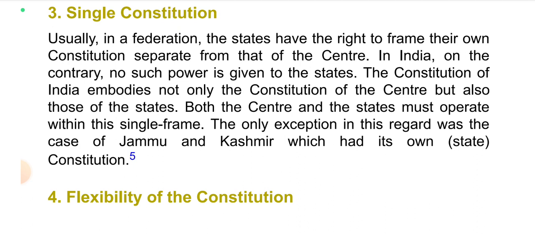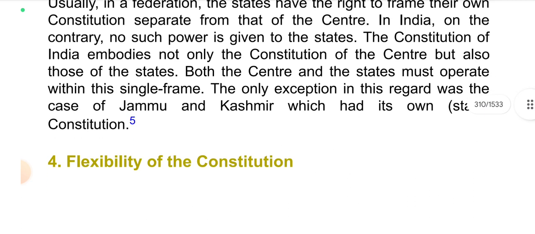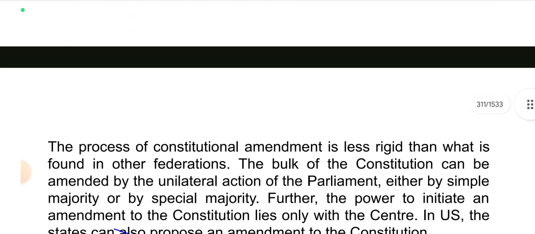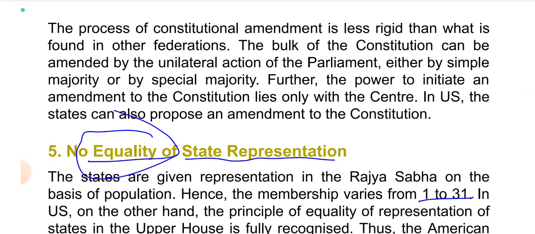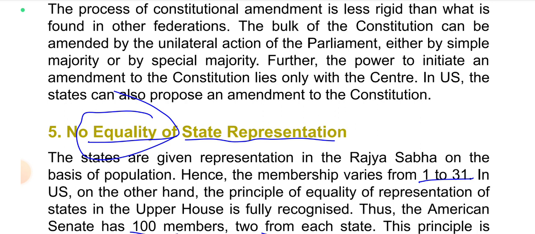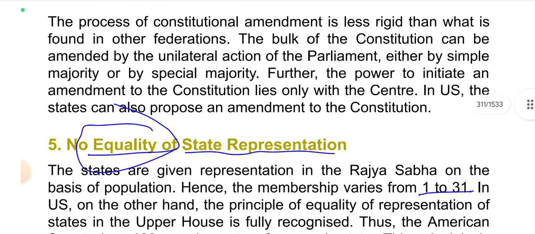The only exception in this regard was the case of Jammu and Kashmir, which had its own state constitution. Flexibility of the constitution. The process of constitutional amendment is less rigid than what is found in other federations. The bulk of the constitution can be amended by the unilateral action of the Parliament, either by simple majority or by special majority. Further, the power to initiate an amendment to the constitution lies only with the center. In the US, the states can also propose an amendment to the constitution.